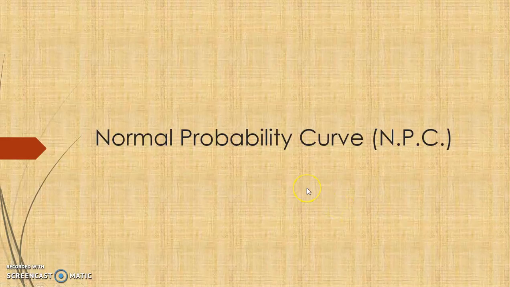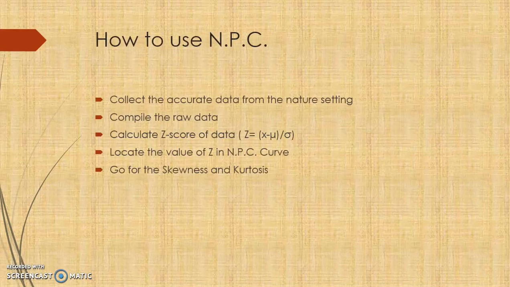First, which is again very important, the normal probability curve. We generally focus on the normal probability curve, NPC. How do we calculate it? First, how to use the NPC. Suppose you have collected the raw data from the field and compiled it. The first thing, even before going to the reliability and validity of the data, is to go for the normality of the data, because it directly affects your results or your findings.